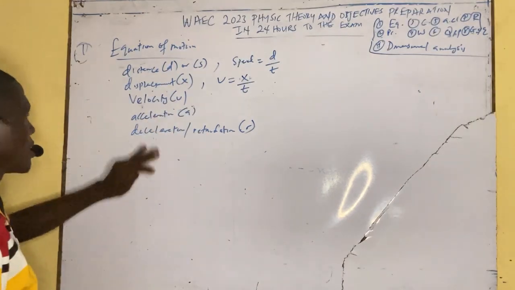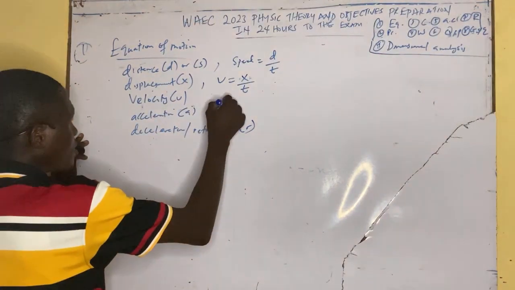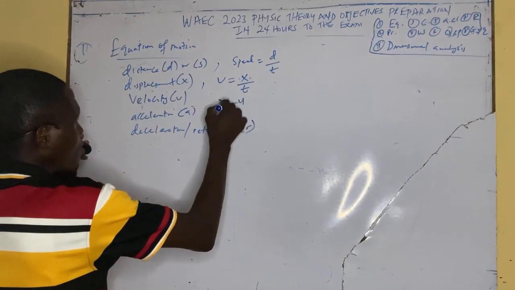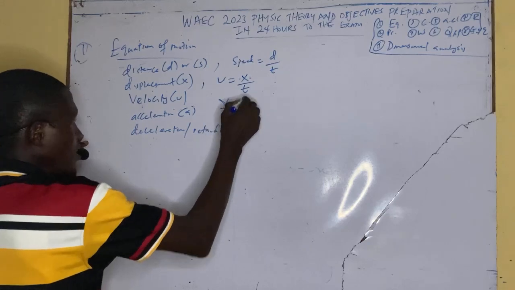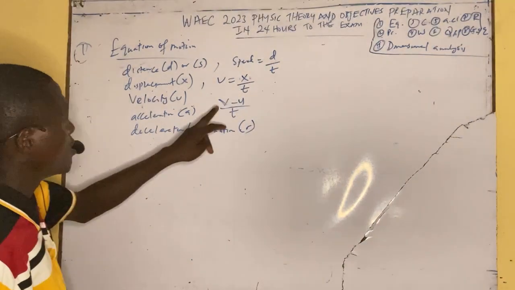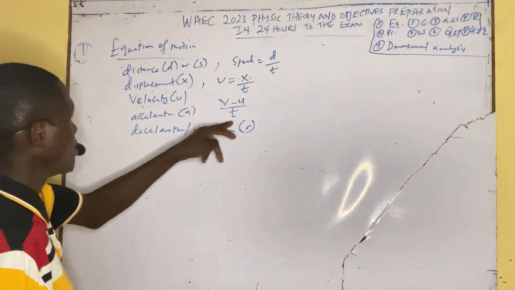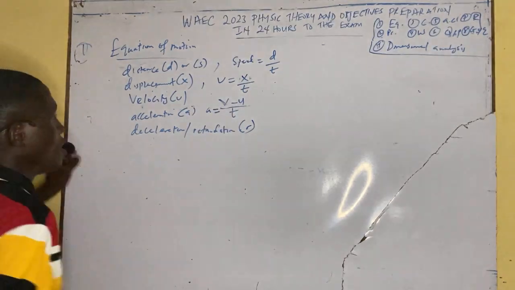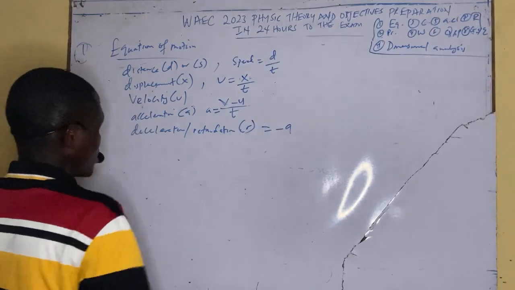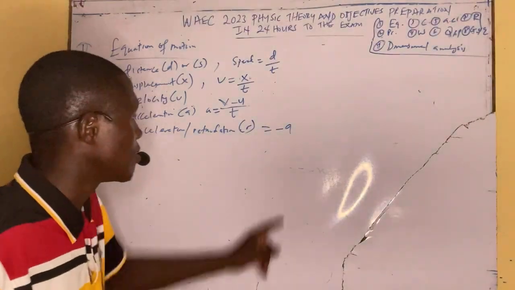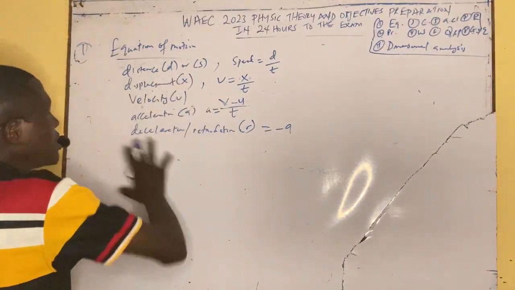Then the acceleration is the final velocity minus the initial velocity over time. That will give you acceleration. Deceleration is just the negative of acceleration. Deceleration is the negative of acceleration. So how do you know these parameters?